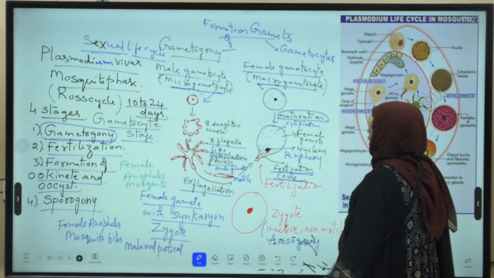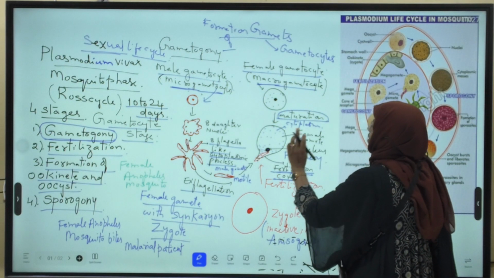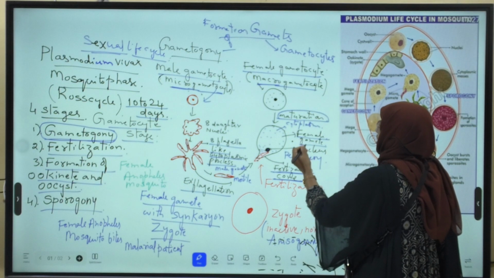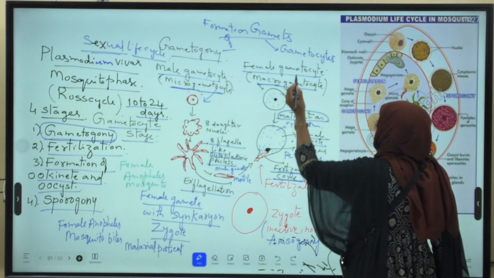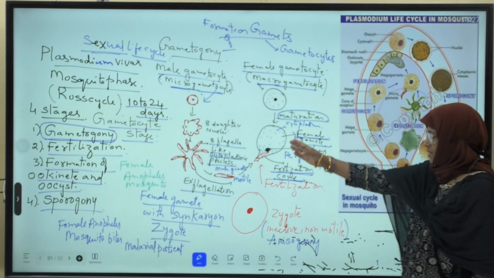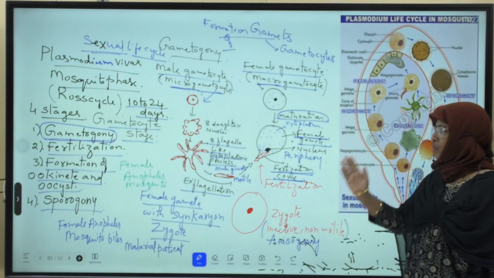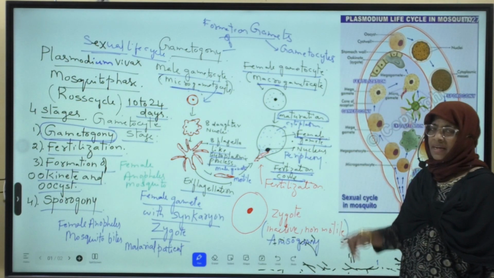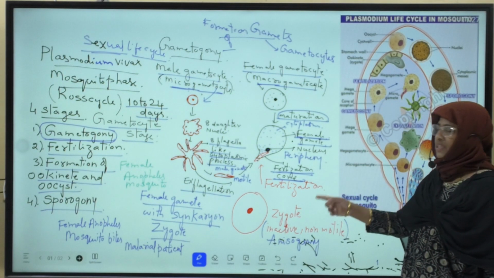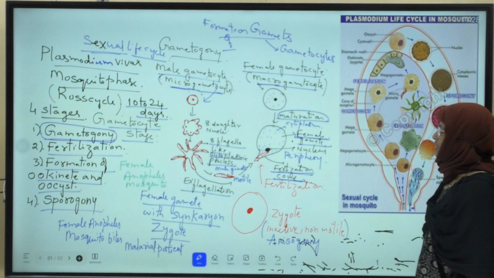After undergoing maturation changes, the female gametocyte is known as the female gamete. Maturation means the nucleus moves towards the peripheral region, and there the cytoplasm forms a cone-like projection called the fertilization cone.